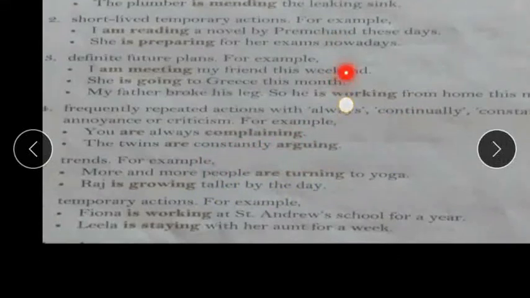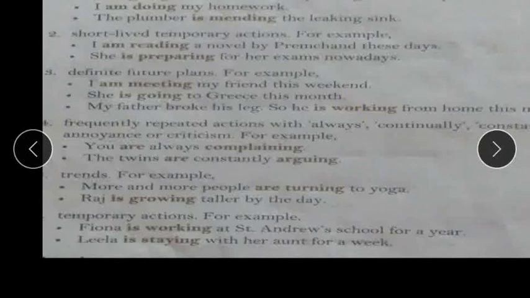Fifth, trends. For example, more and more people are turning to yoga. This is the fashion, the trend, that more and more people are joining yoga nowadays. Raj is growing taller by the day. Raj is growing, and the action is still going on. The action continues, and there we use the present continuous tense.